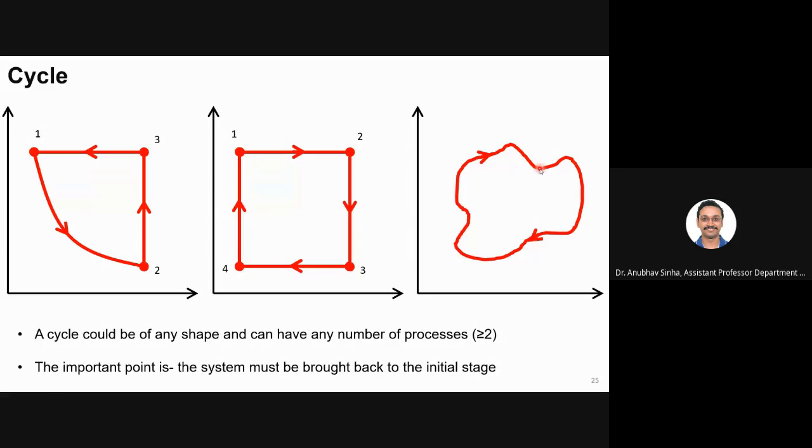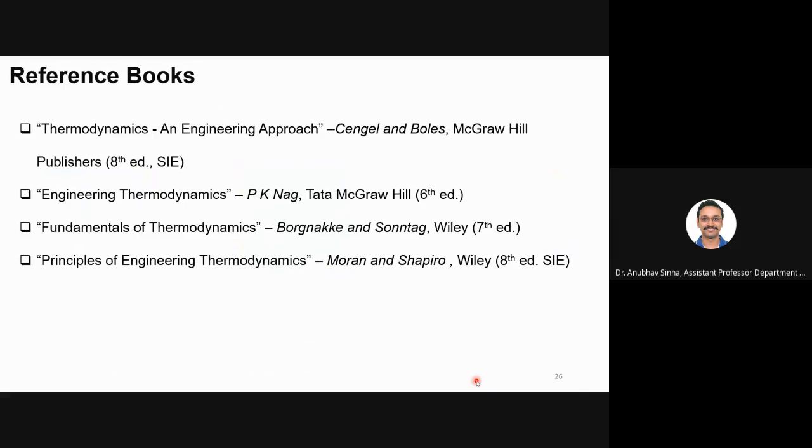We don't care much how the process looks, but as I said, it should be a quasi-static process. It should always be under equilibrium, and we'll see how to define a very irregular shape. But whatever shape you give, whatever the number of processes that are taking place, if it returns back to its original state, then we can say that this is a cycle. This is the important point. You have to go back to the initial state. That's all. So with that, we finish this second topic.